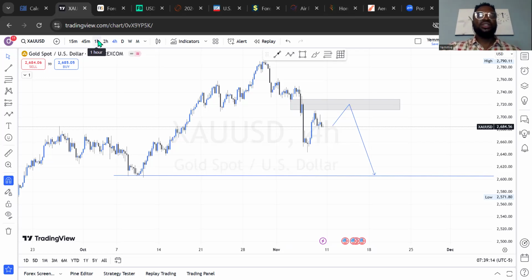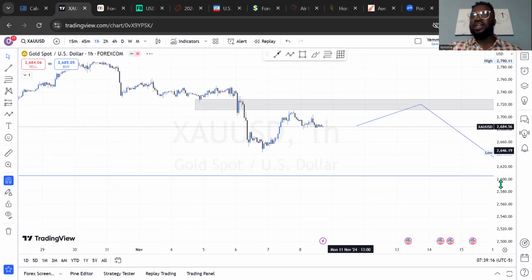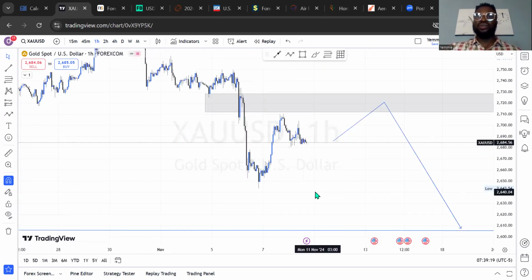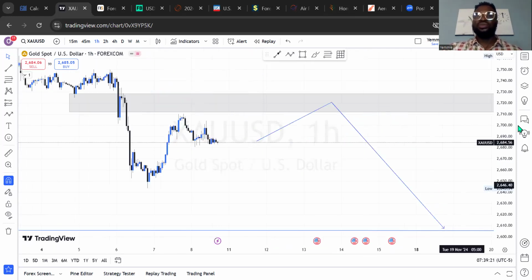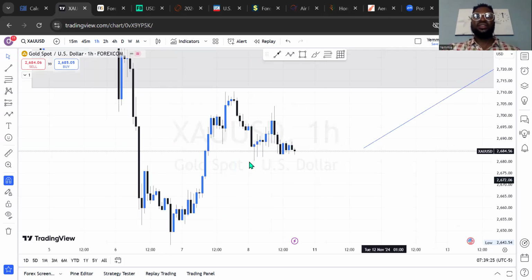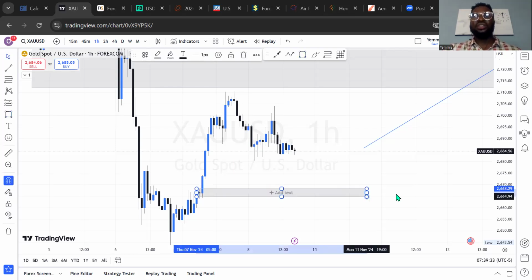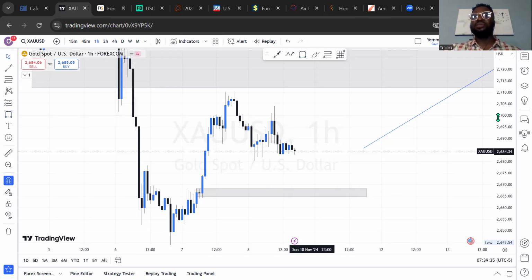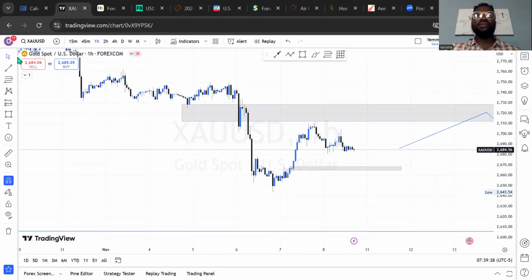Okay, and let's see what that looks like on the 1 hour time frame. I'm doing that because I'm trying to refine as much as possible so that we are on the safer side of the game. All right. So this has claimed some liquidity below this price level, but let me tell you something. At all of this price range that you see, the market still needs to wipe it out. So on the 1 hour time frame, will you be expecting the market to do this before coming down here, or will we be expecting the market to come down like this before going here? That will be the outlook.